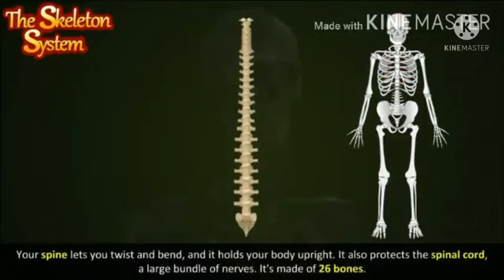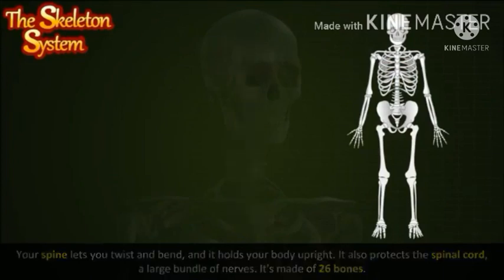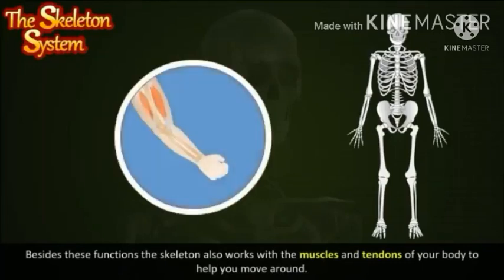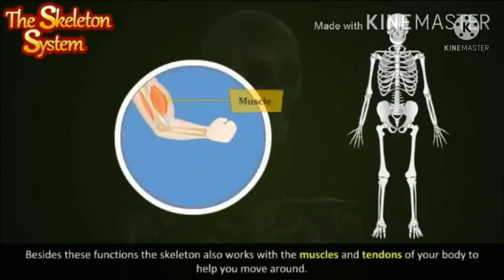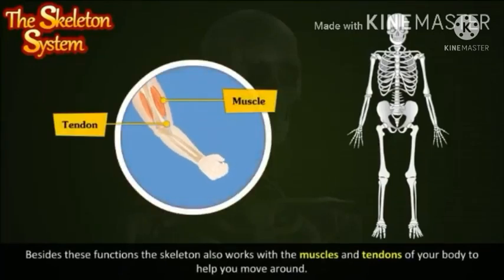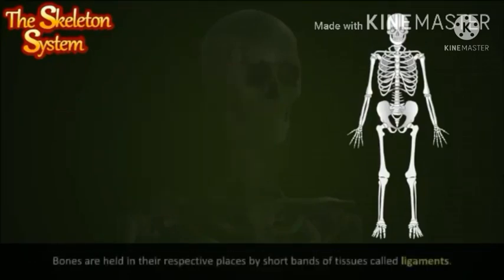Your spine lets you twist and bend, and it holds your body upright. It also protects the spinal cord, a large bundle of nerves. It is made up of 26 bones. Besides these functions, the skeleton also works with the muscles and tendons of your body to help you move around.